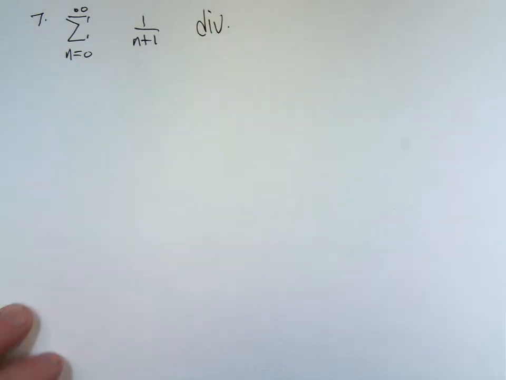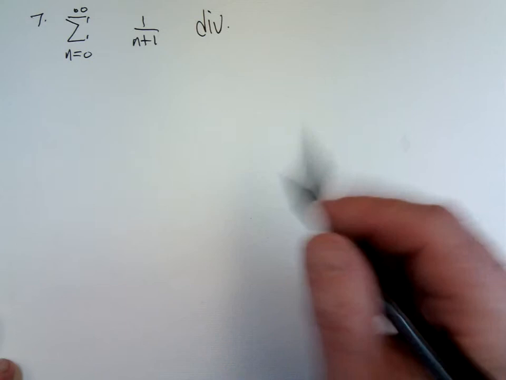The difference in degrees is simply 1. If you had to prove it, you would prove it with a limit comparison test with the p series 1 over n. Or you could prove it with an integral test. The integral is pretty simple to do. You could do it that way too. The point is, difference in degrees is only 1, not sufficient to cause this thing to converge. It will diverge.